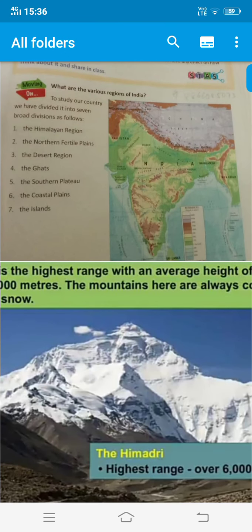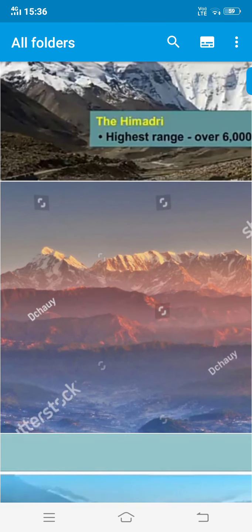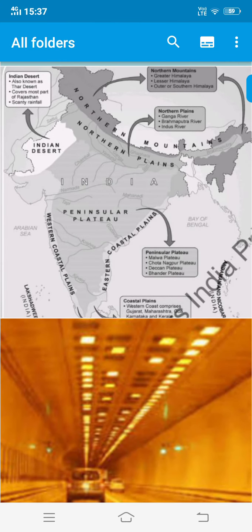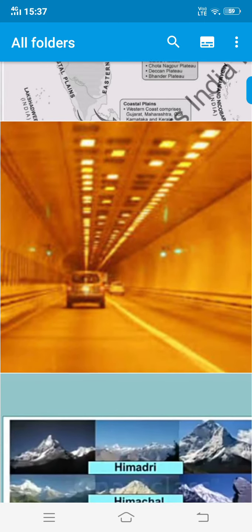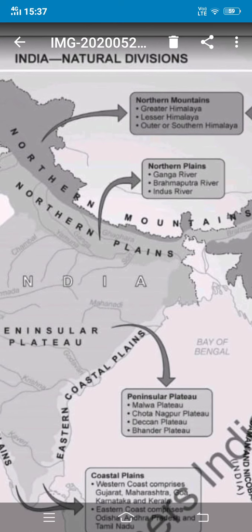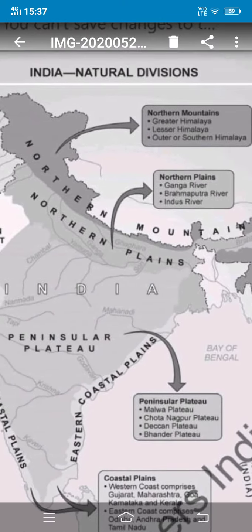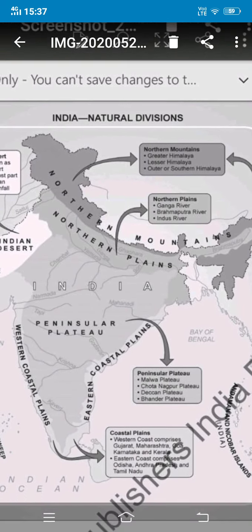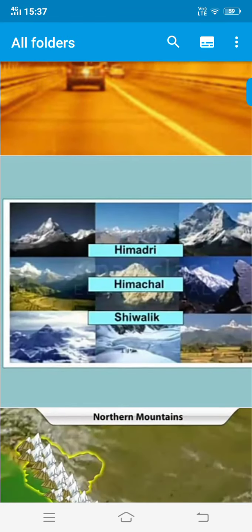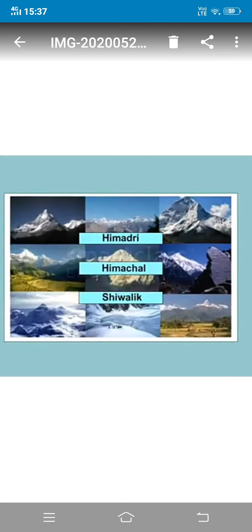How long it is, you can imagine. We have also learned that the Himalayas consist of 3 parallel ranges: the Greater Himalayas, the Lesser Himalayas, and the Sub-Himalayan range. The Greater Himalayas are also called Himadri. The Lesser Himalayan range is also called Himachal, and the Sub-Himalayan range is also called Shivalik. So today we are going to study in detail about all these 3 ranges: Himadri, Himachal, Shivalik.